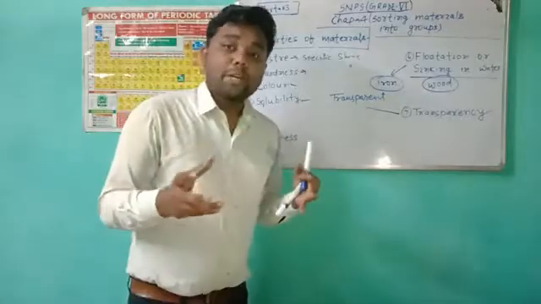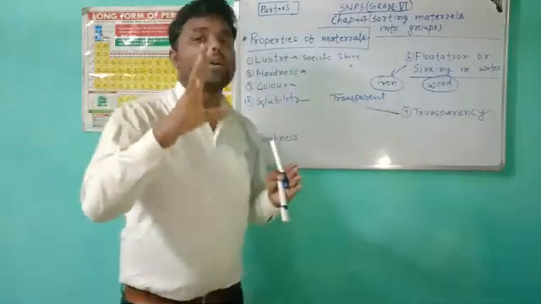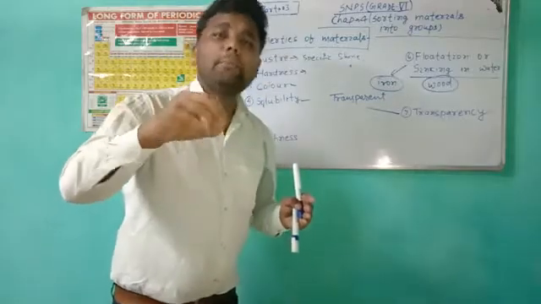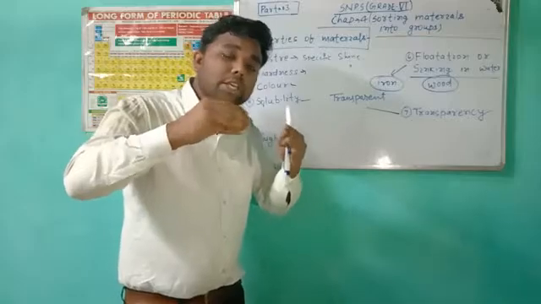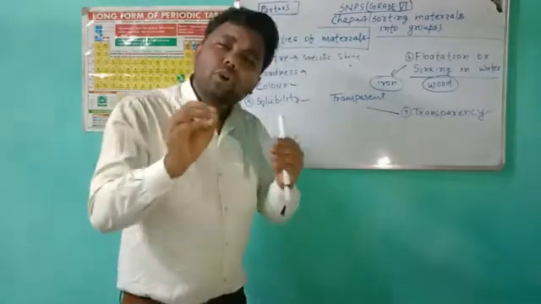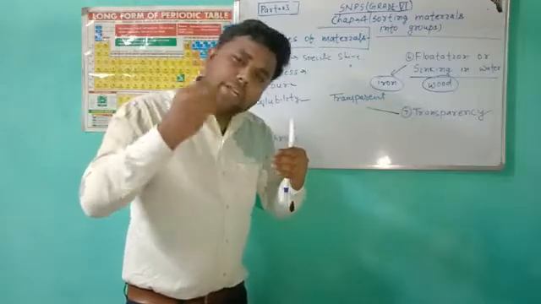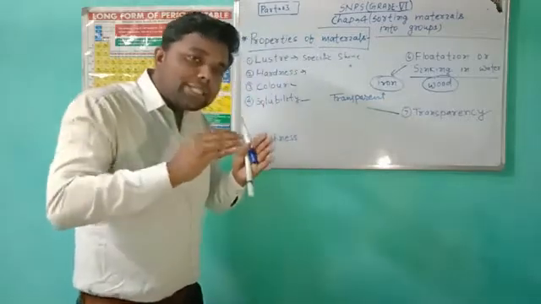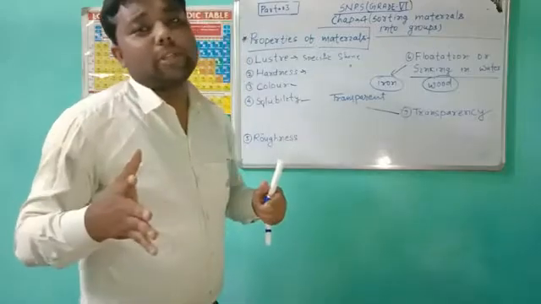The materials through which light can easily pass and we can see through them easily are called transparent materials. We can see through them clearly and the light can pass through them easily.